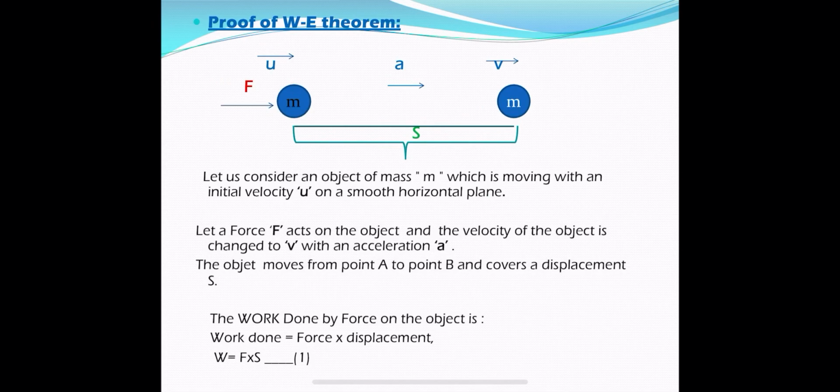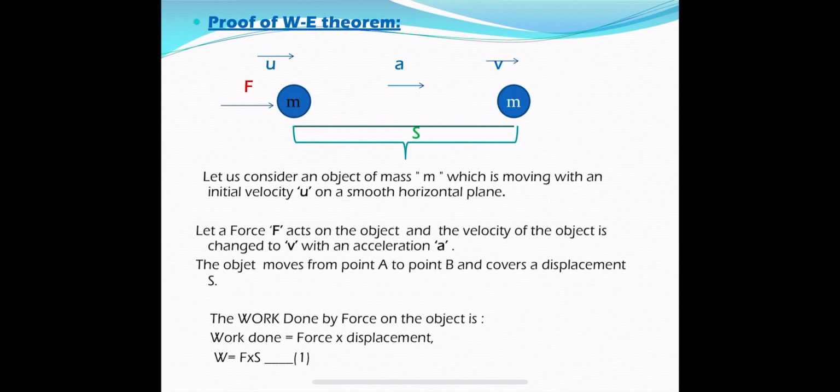According to Newton's second law of motion, F is equal to ma. The applied force F is equal to ma. So the work done is equal to ma times s, but we can replace s by some other term. Let us find that.